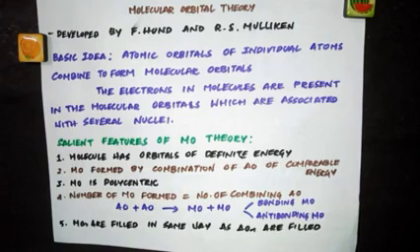So the basic idea about this molecular orbital theory is that atomic orbitals which are present in individual atoms combine to form molecular orbitals, which means just like how electrons are present in atomic orbitals in atoms, in the same way electrons in molecules are present in molecular orbitals.